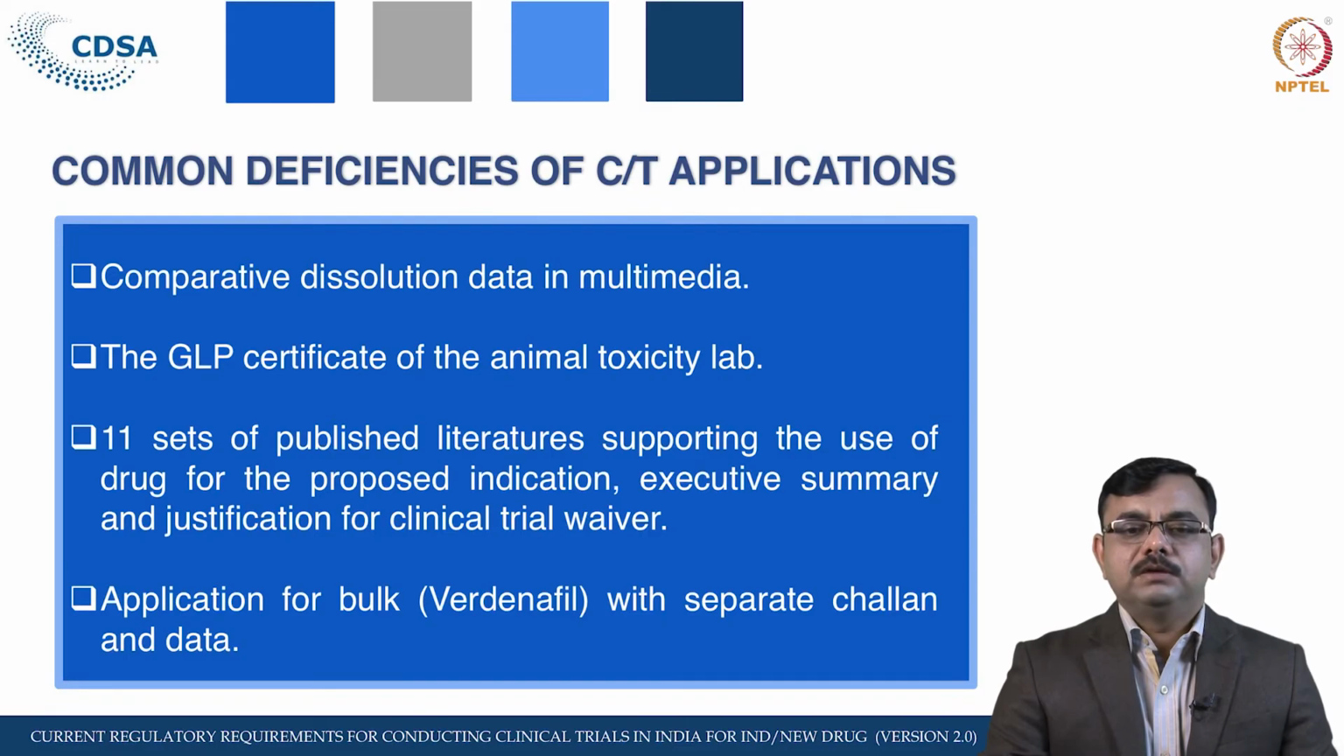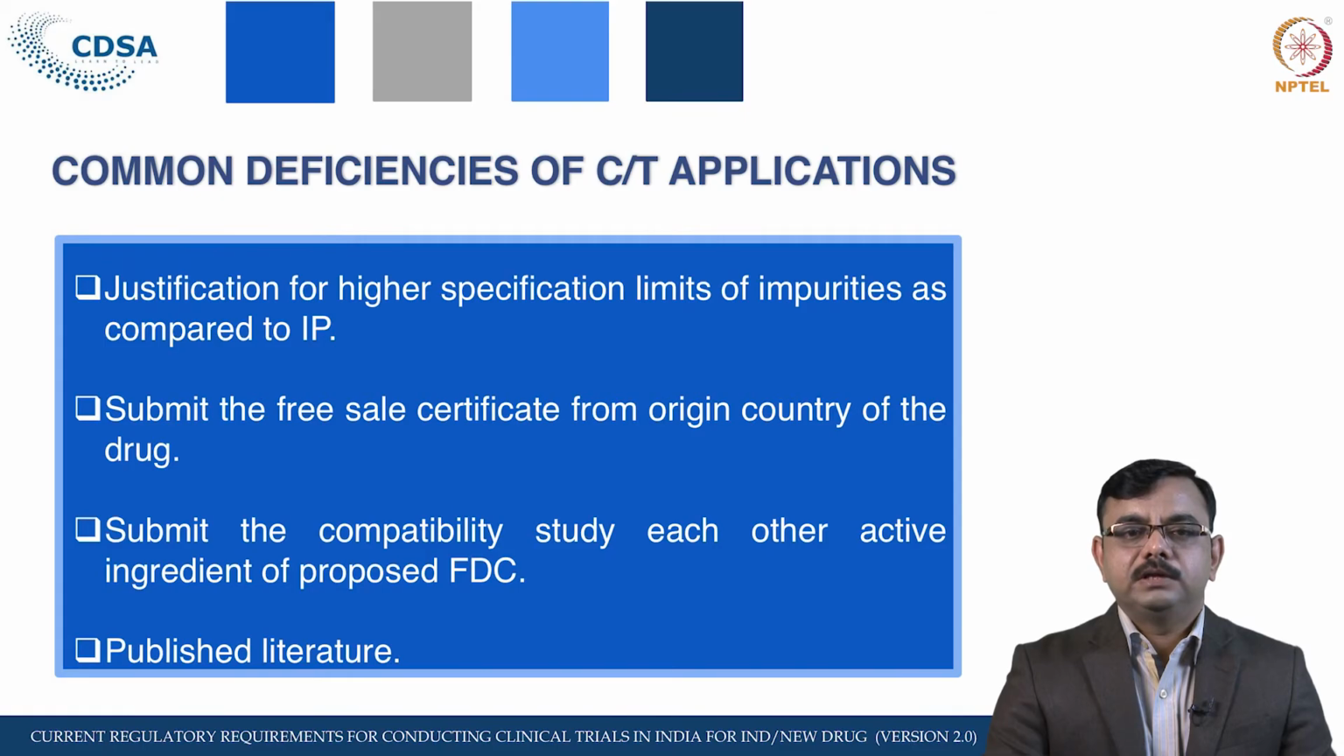Then, application for bulk with separate challan and data. If there are different applications, like an application for the API and an application for the formulation, then different types of challans and forms are required. In case of the certificate of analysis, as I have mentioned, the certificate of analysis from 3 batches is required. If the impurity is higher than the specification limit, then justification for the higher specification limit of impurities as compared to the Indian Pharmacopoeia or any other pharmacopoeia is required to be submitted.